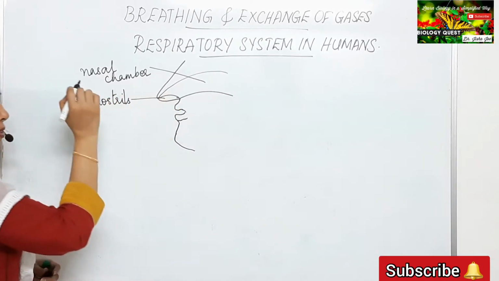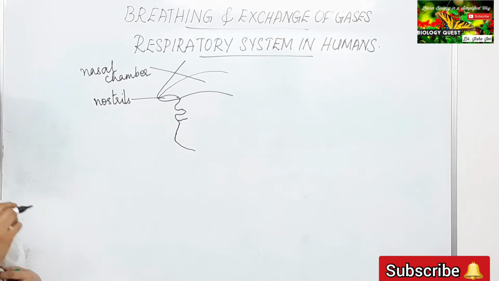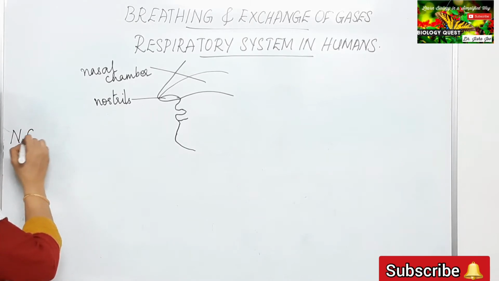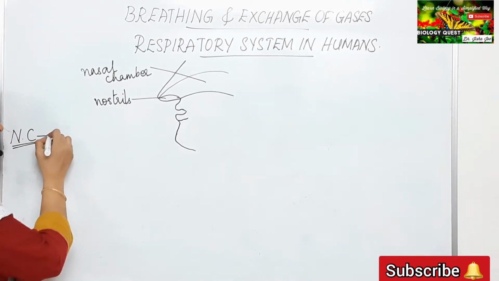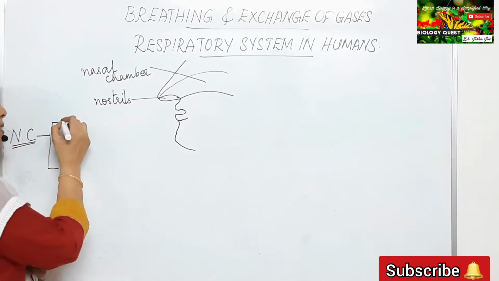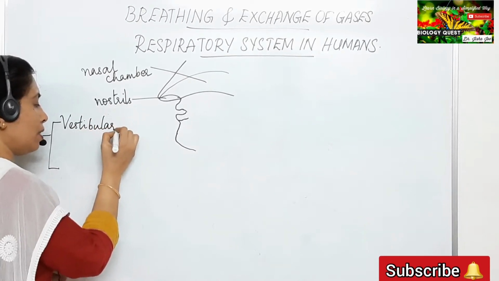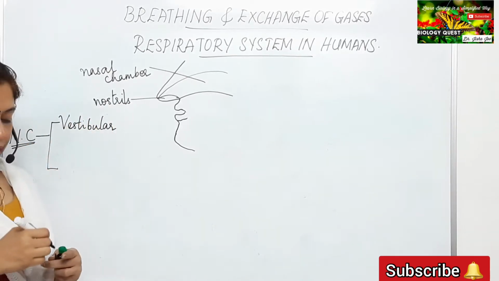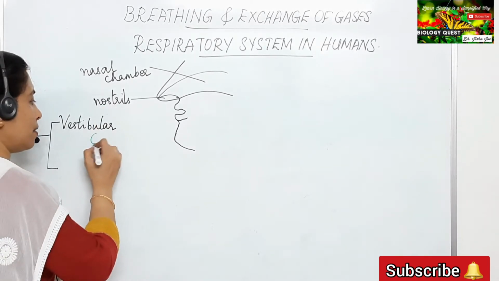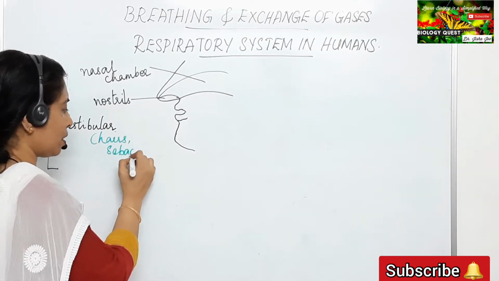Now there are three regions for the nasal chamber. The nasal chamber has three regions. The first region, NC, that is the nasal chamber, is differentiated into three regions. The first region is the vestibular region. This region has hairs and sebaceous glands present.